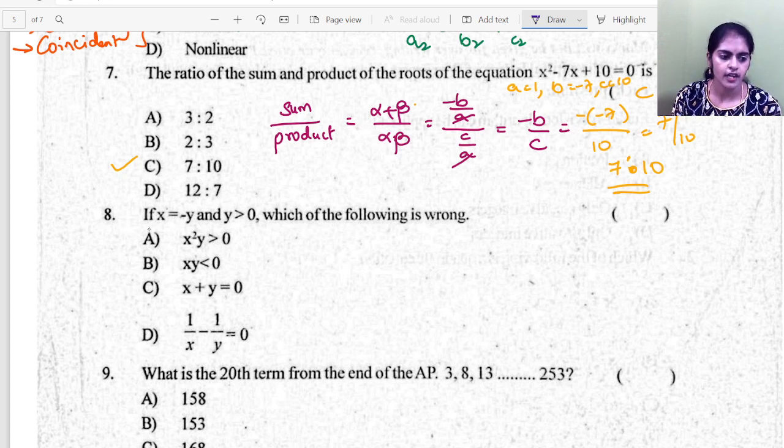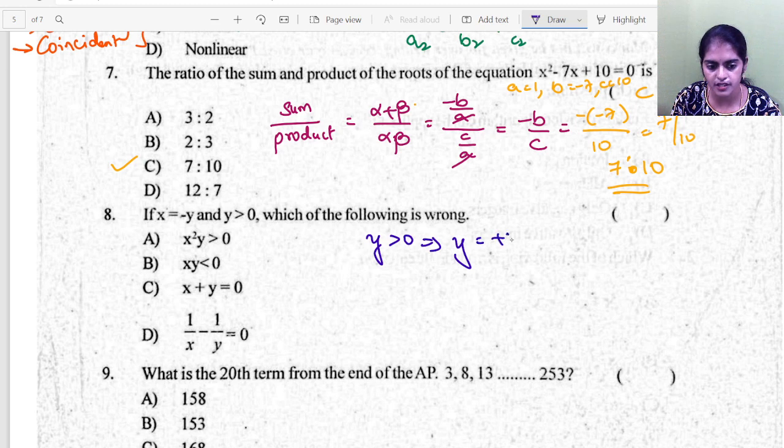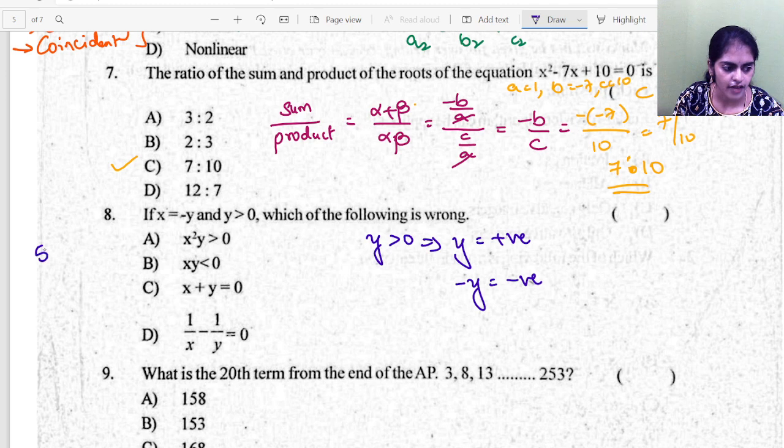Now x is minus y and y is greater than 0. So can I say y is a positive value? Y is greater than 0, so it is positive. And if y is positive, what is minus y? Minus y will be negative. For example, 5 is positive. So what is minus 5? Minus 5 will be negative.